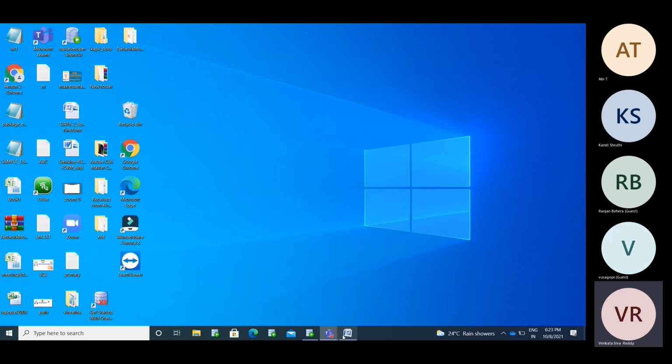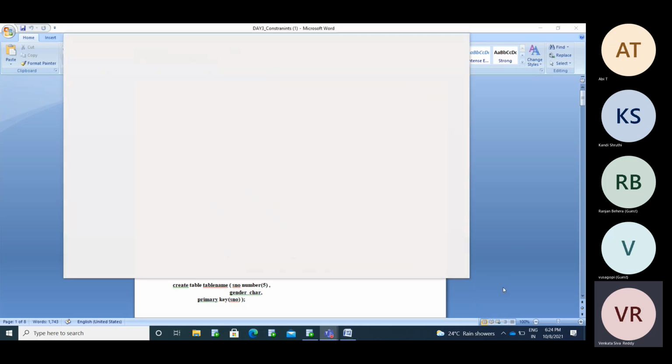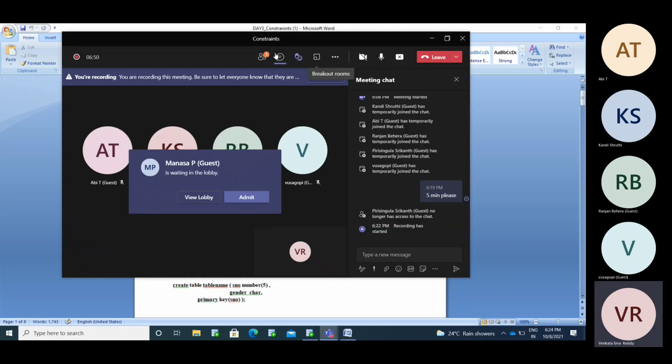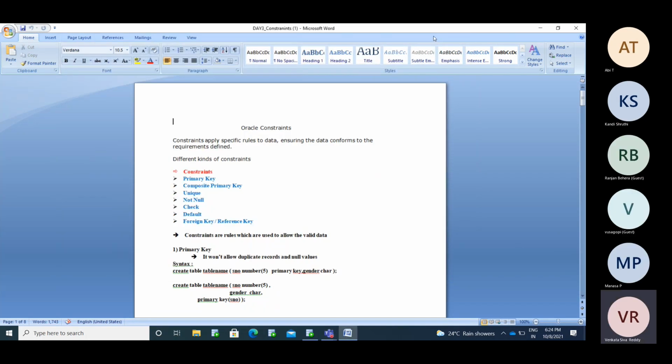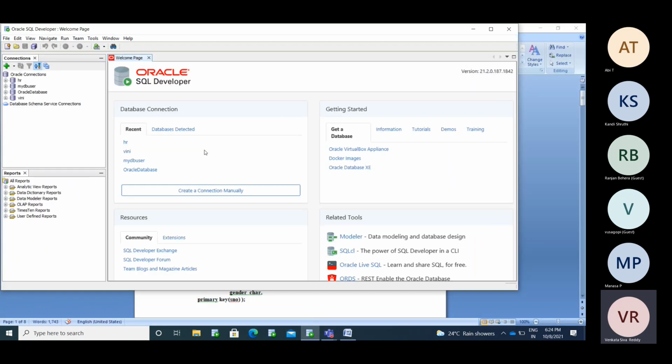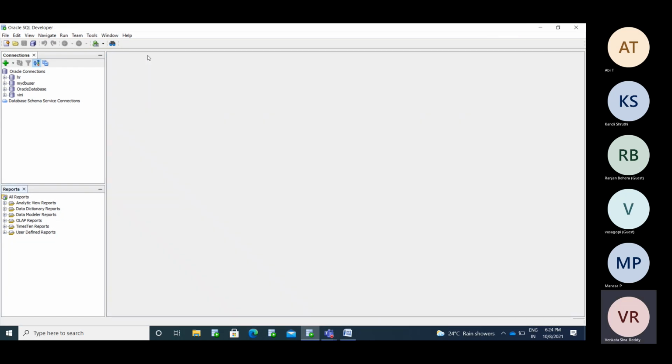Okay. Yesterday we saw the theoretical definitions. Now we'll create the tables and we will see about constraints. Here I'm going to create the employee tables.